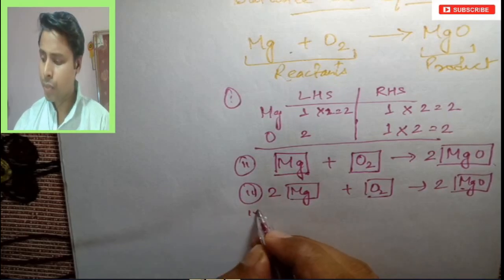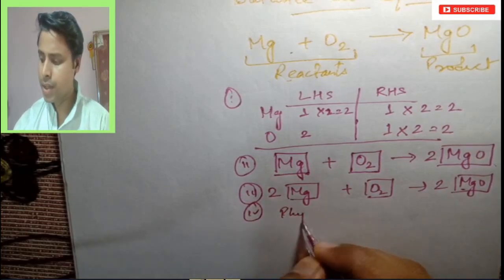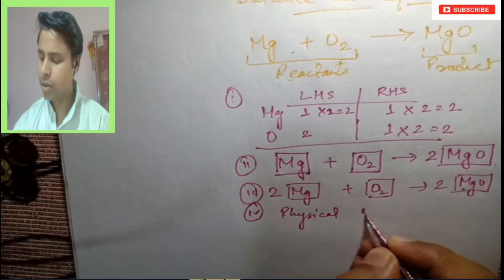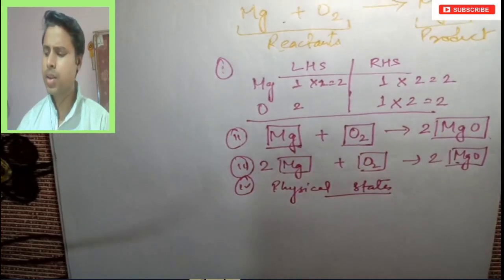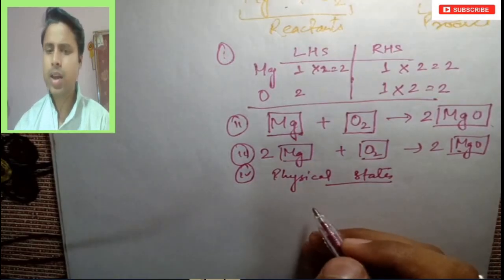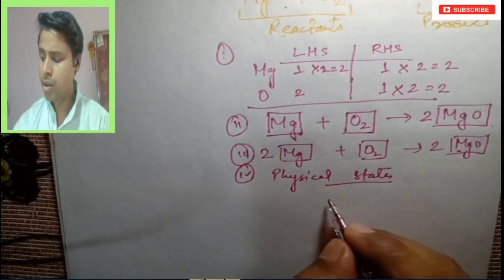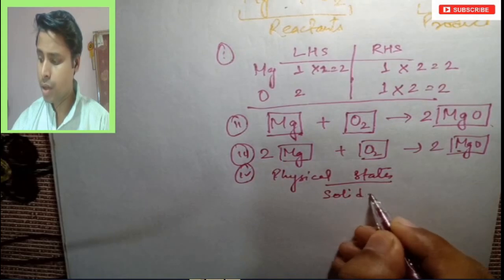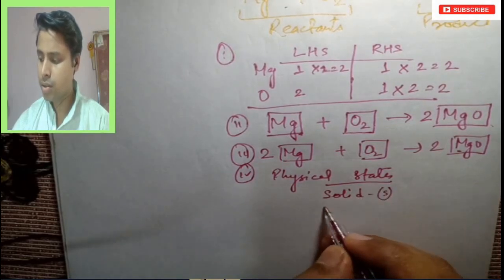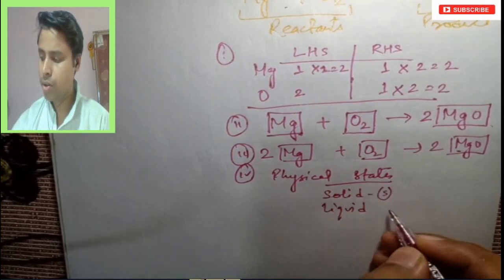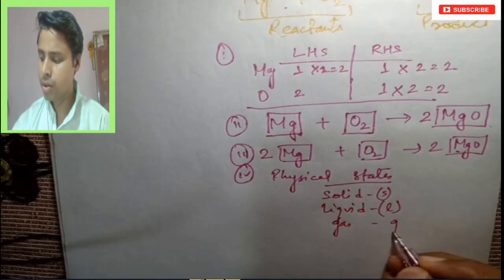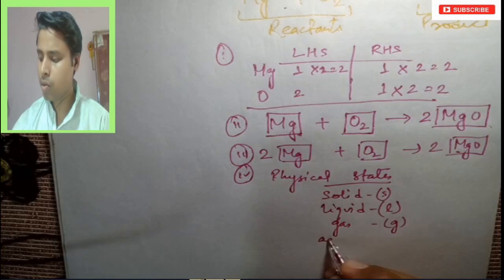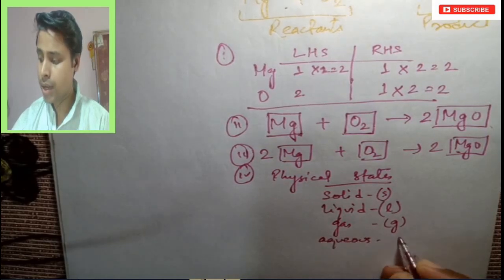At the end, the last step is writing the physical states. These compounds, these chemicals, remain in some physical state. What are they? Solid, which we denote as S, liquid, which we denote as L, gas, which we denote as G, and aqueous, which we denote as AQ.